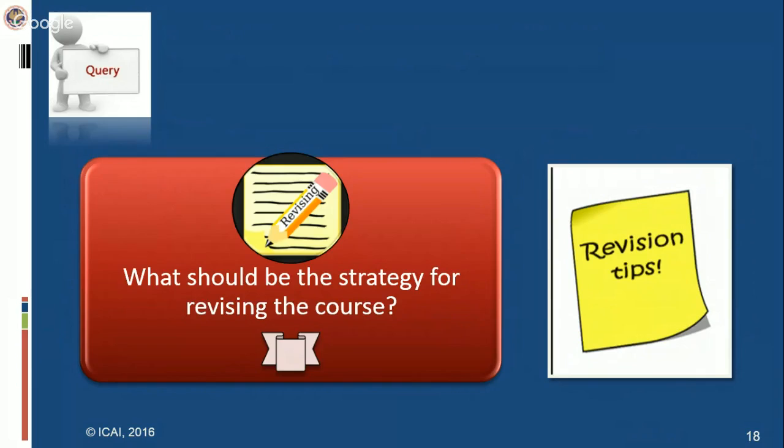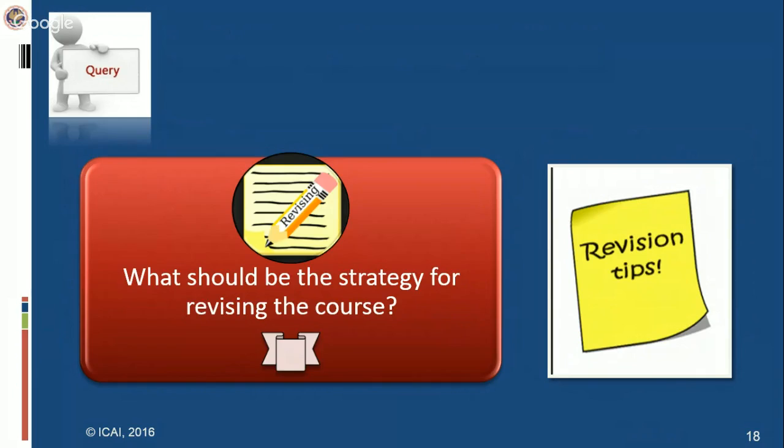Then secondly, you have your summaries. If you prepared your summary, it's very good. If you don't have the summary, then there are key points given in the practice manual. You can revise the key points given in the practice manual. It's not possible for you to revise or attempt all the practical questions given there in the practice manual. So what you do is find out the tricky issues and tricky points. You mark and highlight those issues. Then you can revise those issues and tricky points for revising the whole subject, right?